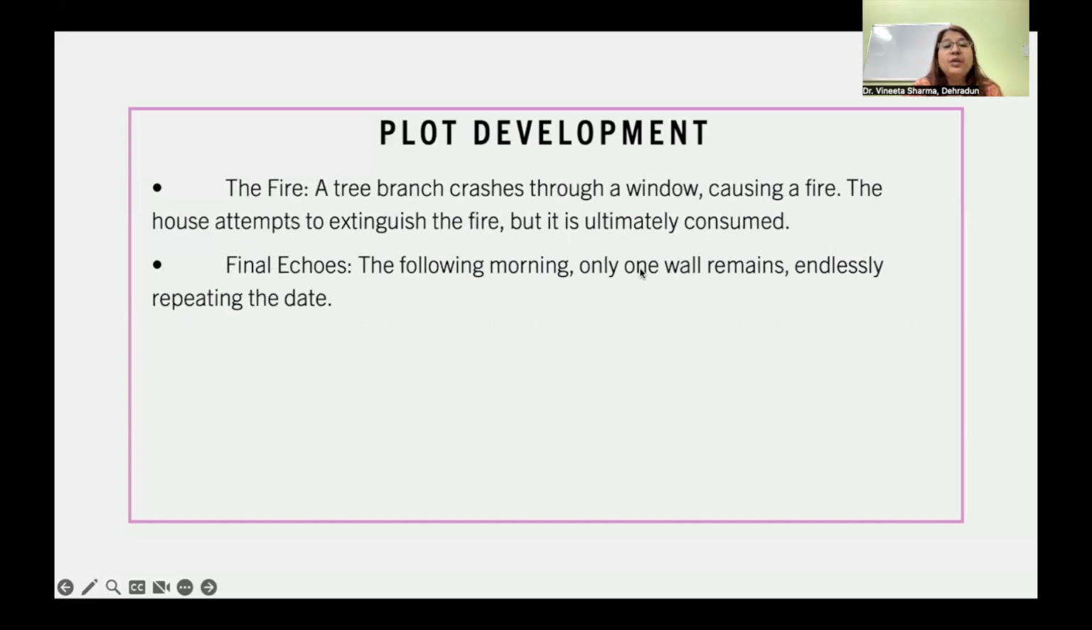The fire. A tree branch crashes through a window, causing a fire. The house attempts to extinguish the fire, but it is ultimately consumed. Final echoes. The following morning, only one wall remains, endlessly repeating the date.